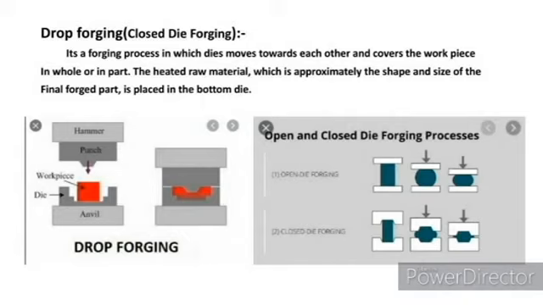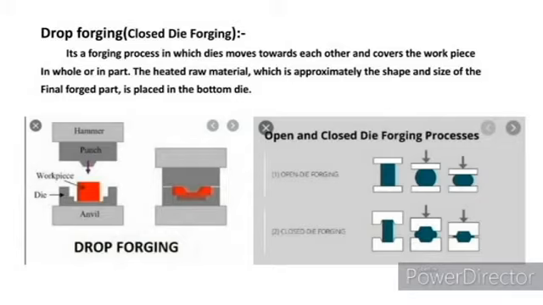Drop forging or closed die forging. In this, the heated material is placed into a closed die which has a complete shape. When the dies are empty, without inserting material, the dies are closed. It gives the complete shape of the product we need as final, and it has a hollow cavity.